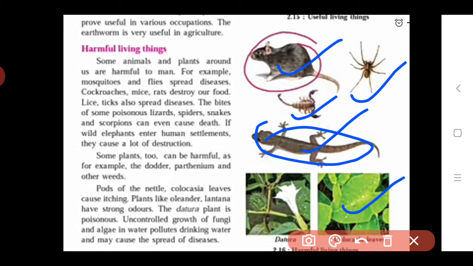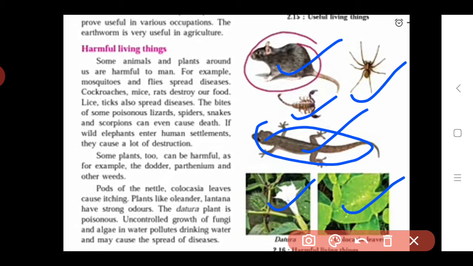in this picture, these leaves or some parts of these plants, if we touch them, then what happens? Our skin feels itching. Also some plants give a strong odor. For example, plants like oleander and plantain have strong odor. The Dhatura plant is also very harmful to us. It is poisonous.